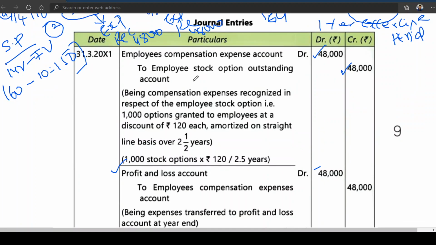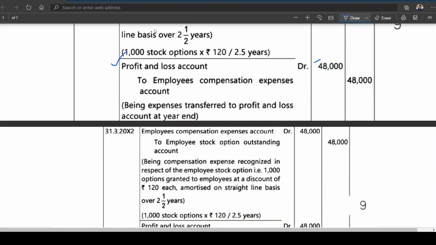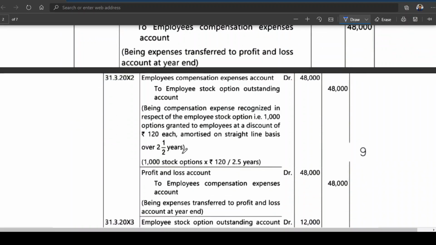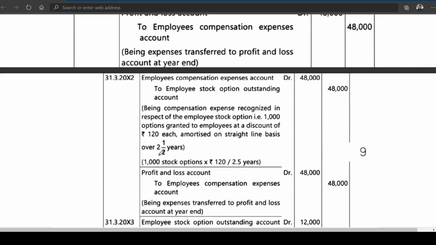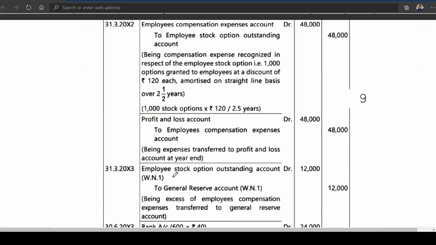Employee compensation expense account debit for this one, the problem number 2. Employee compensation expense account debit to employee stock option outstanding account. Then P&L account debit to employee compensation expense. Then again employee compensation expense to employee stock option outstanding account, and P&L account debit to employee compensation expense. Then what happened here? Employee stock option outstanding to general reserve, 12,000 rupees. The general reserve is nothing but associated to gain that is transferred, because 300 options